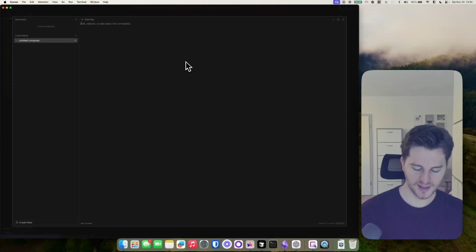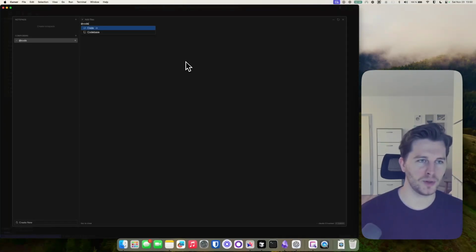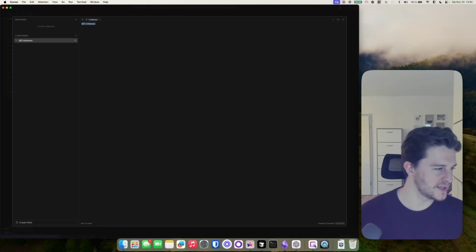It literally writes the code for you. And what I like to do is I start with add codebase, so I'm directly addressing my codebase. And I have this prompt here that works really well, the Cursor prompt. I'll also put that in the description.